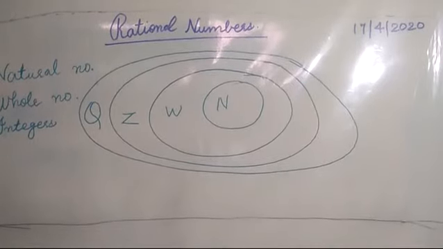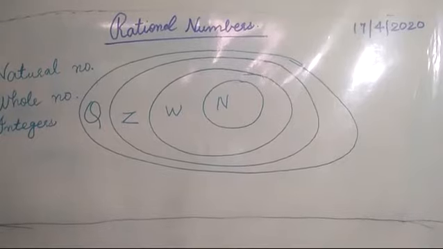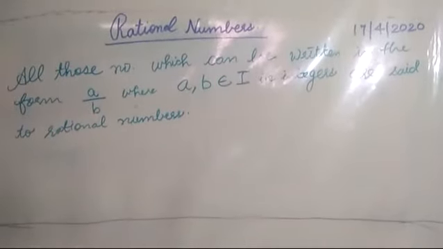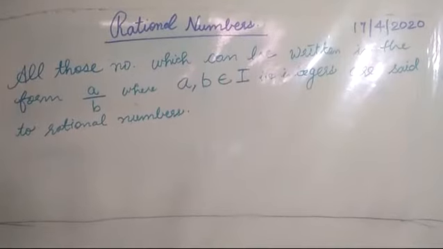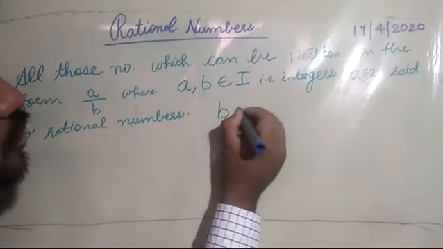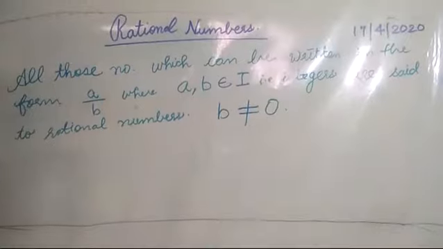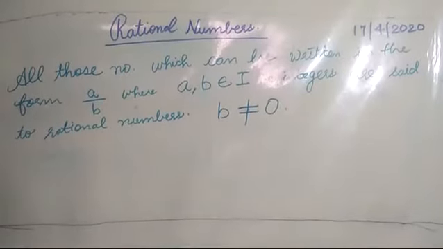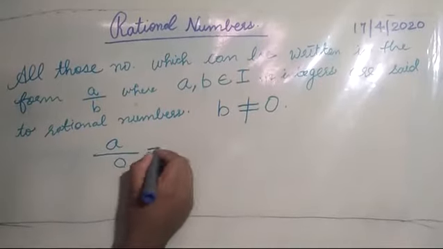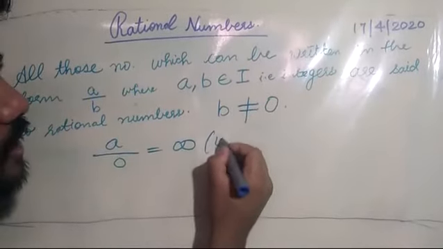So all those numbers which can be written in the form a by b, where a, b belong to integers, are said to be rational numbers. And one more thing, that b should not be equal to 0. If b is equal to 0, then what will be the situation? Like a upon 0 is infinity, that is undefined.